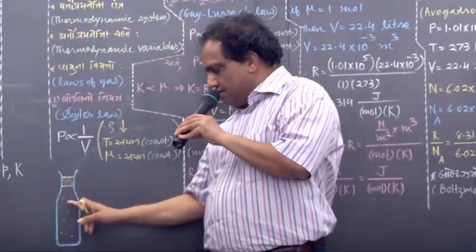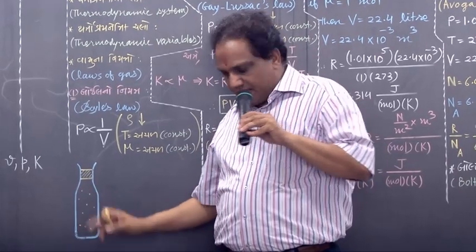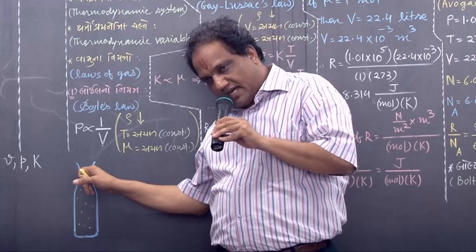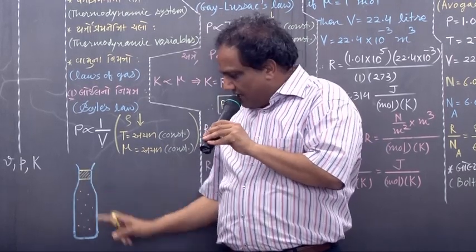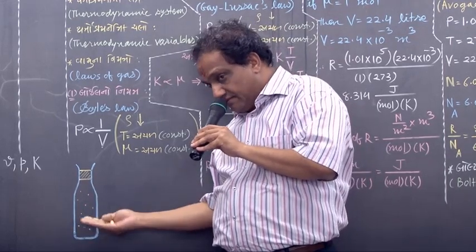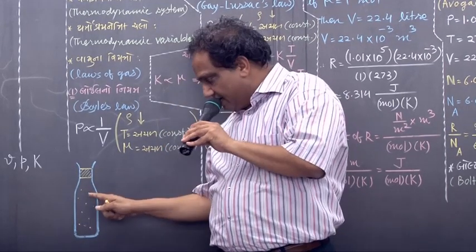Here is the bottle, there is some gas inside, and here is an airtight cork, correct? Right now it is airtight. But what we do now, keeping the volume constant, we just try to heat up this bottle. When you heat the bottle, this gas also will be heated up.